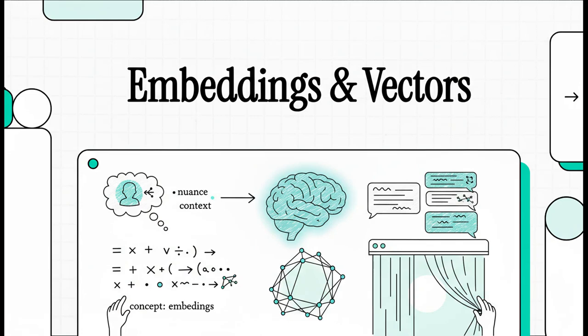When we talk to an AI like ChatGPT, it feels like it just gets it. It understands what we mean, the subtle connections between ideas. But how? How does a machine actually understand meaning? Well, it's not magic, it's math. And today, we're going to pull back the curtain on the core concept that makes it all possible: embeddings.